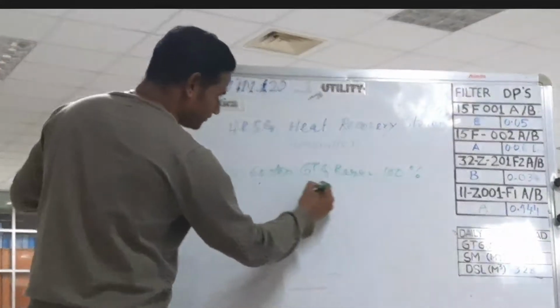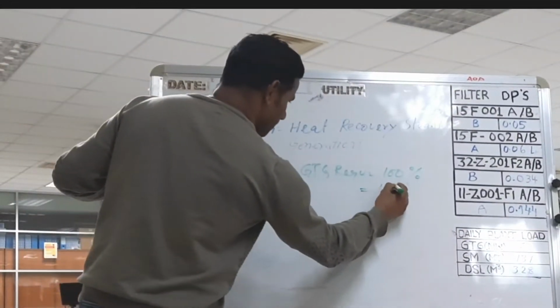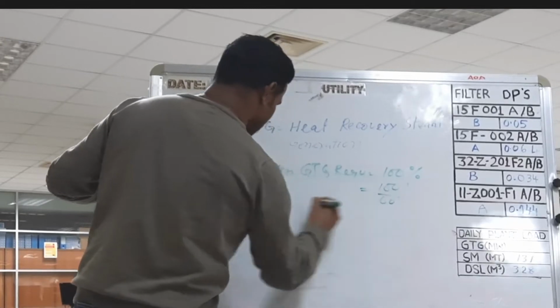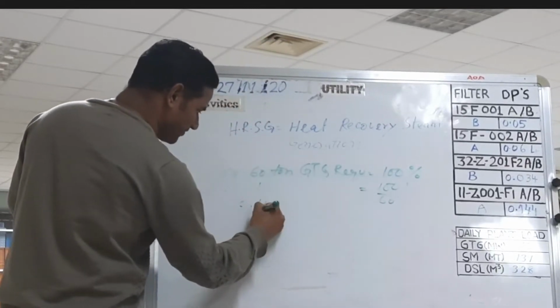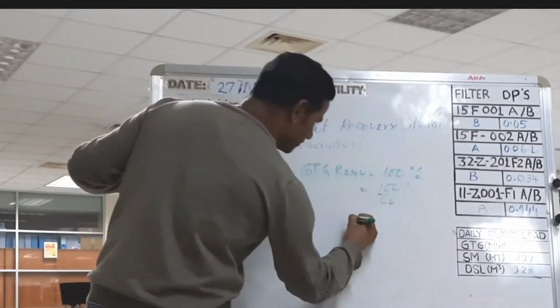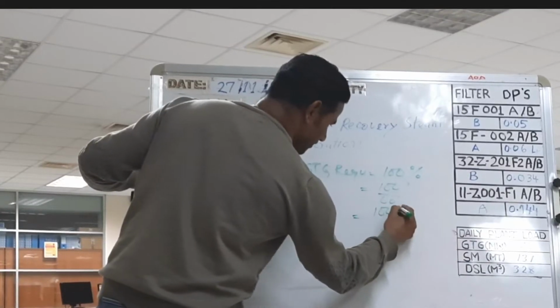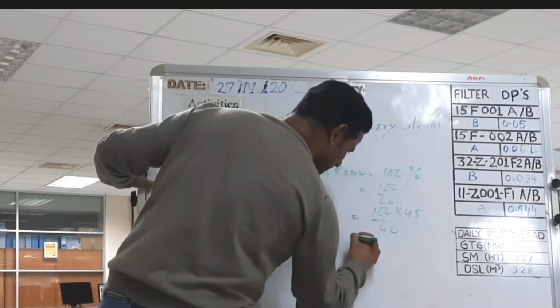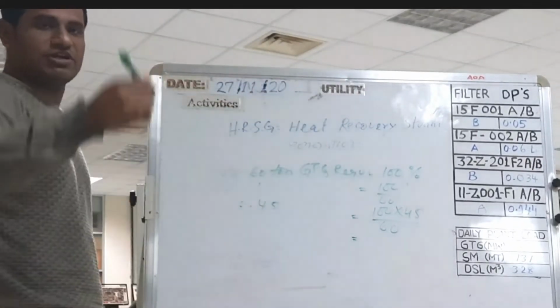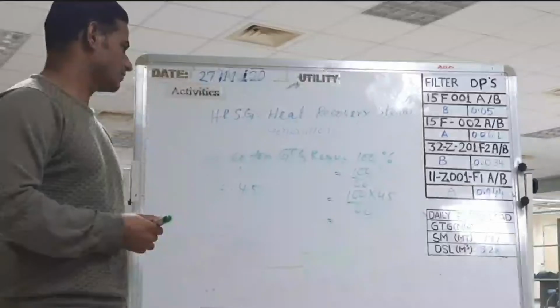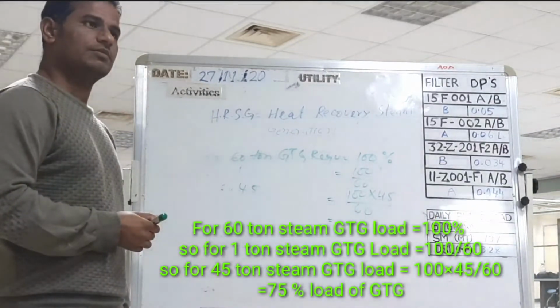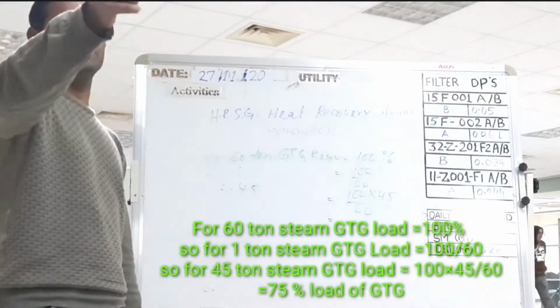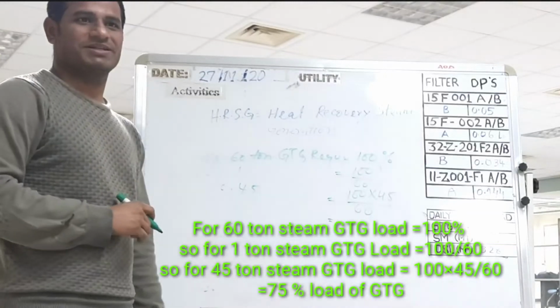So for 45 ton, 100 into 45 divided by 60. So how much coming GTG load now? Calculate. 75. So GTG B load now 75.